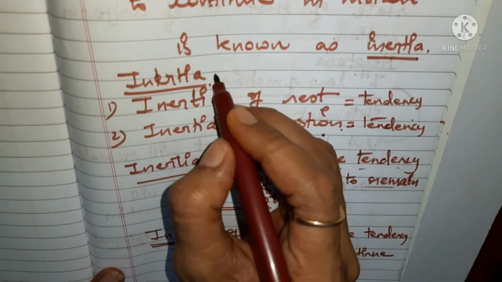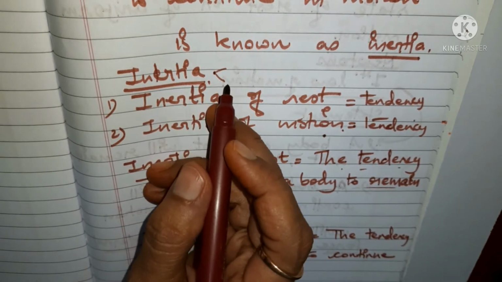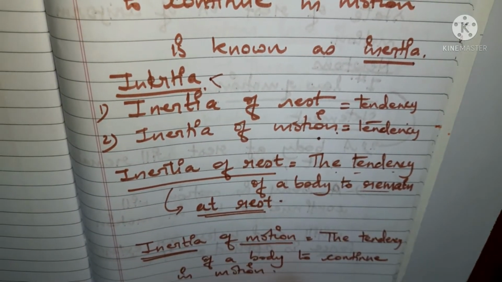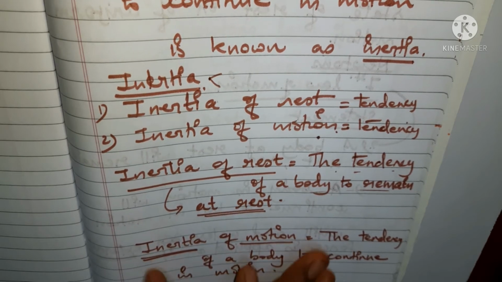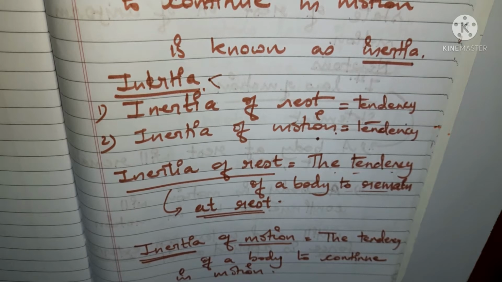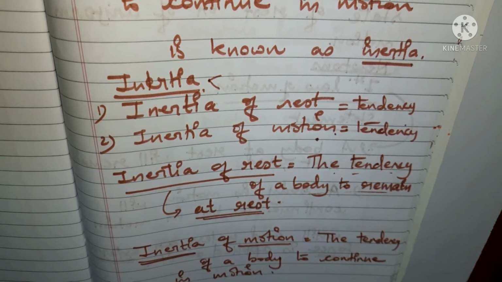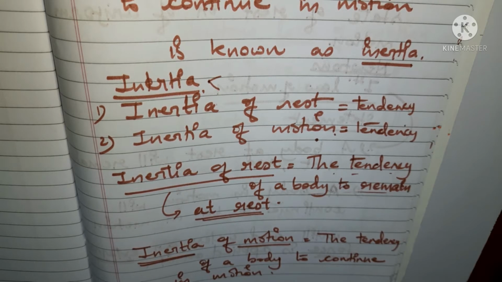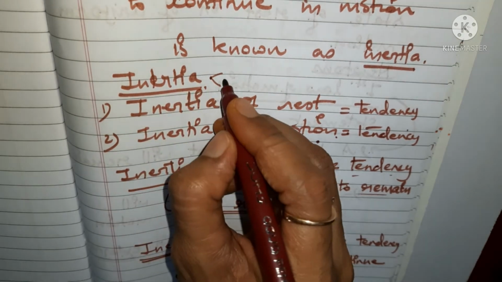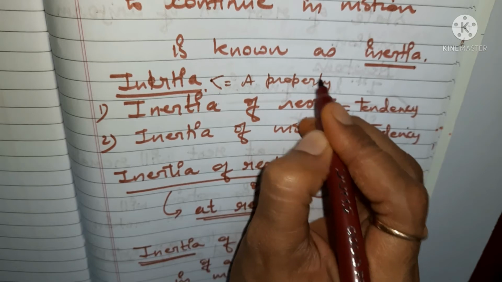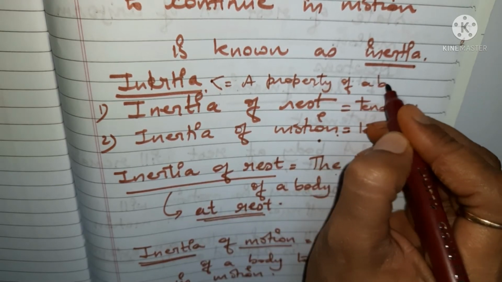So we are having types of inertia also, parts of inertia, you can say inertia of rest as well as inertia of motion. So inertia actually is what? It is a property, you can say. Tendency is what? What type of tendency? The property due to which they show the tendency. Okay, inertia is actually a property of a body. Inertia is what? It is a property of a body.